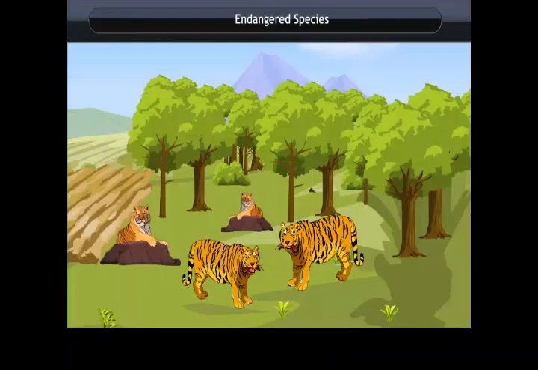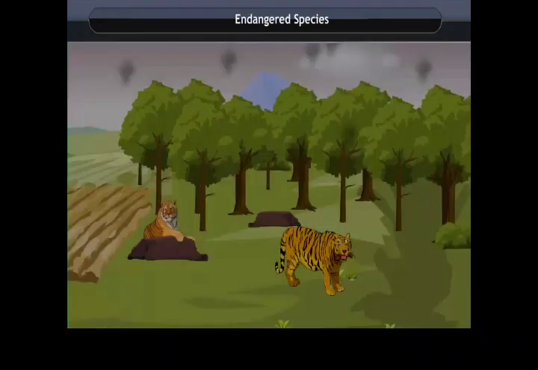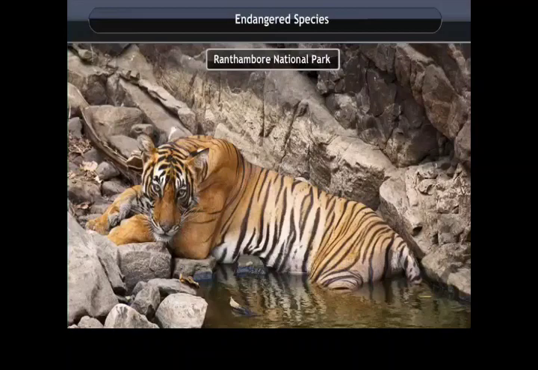Tiger is one of the many species which are slowly disappearing from our forests or are endangered species. But the biosphere reserves have a good number of animals that are under threat. What are endangered species? Animals whose numbers are diminishing to a level that they might face extinction are known as the endangered animals.